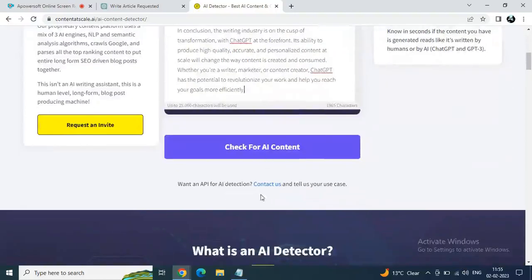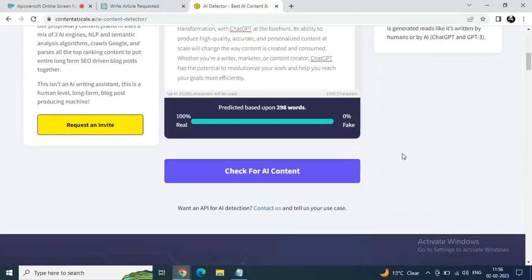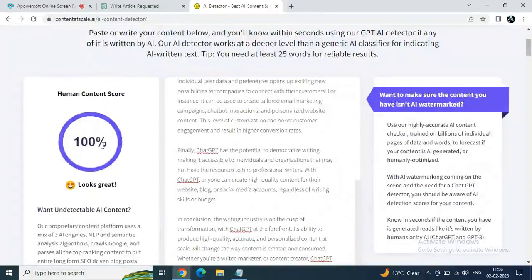What you see initially, and yo, 100% real content, 0% fake content. You are seeing the same article, only we gave some proper three-step instructions and then rewrote that article, which was initially 100% fake. Right now it is a 100% real human-written article. You will see the magic. So boom, looks great. This is how you overpass this detection.